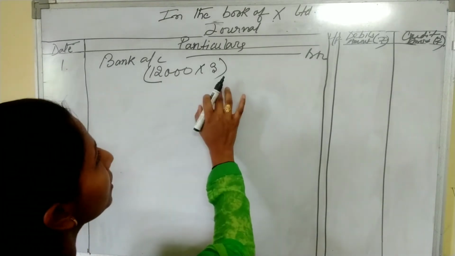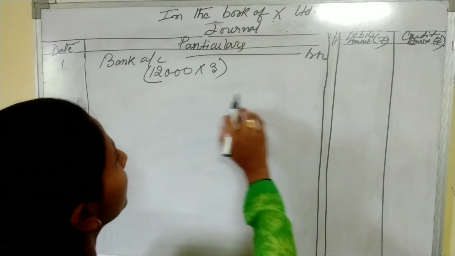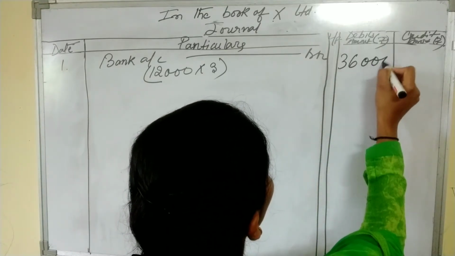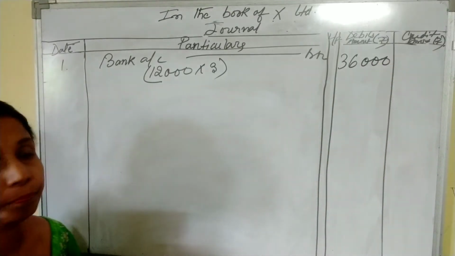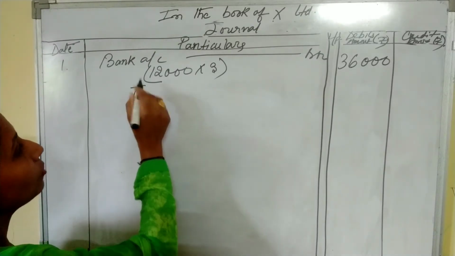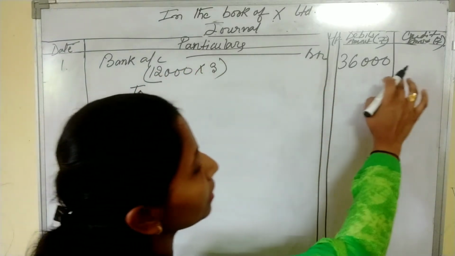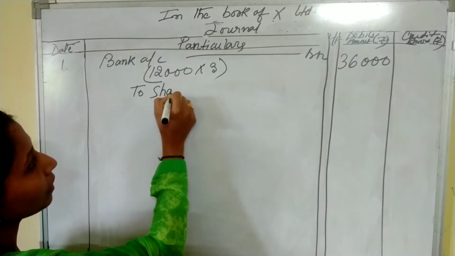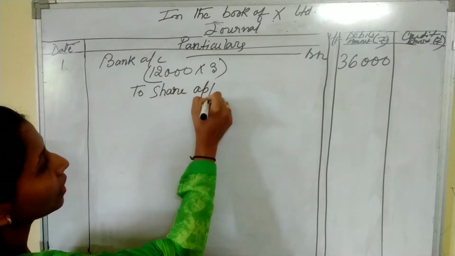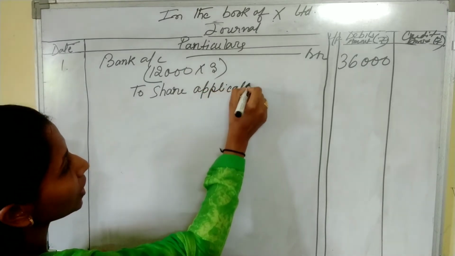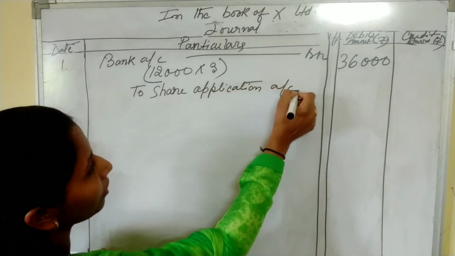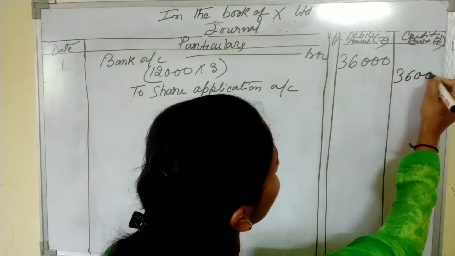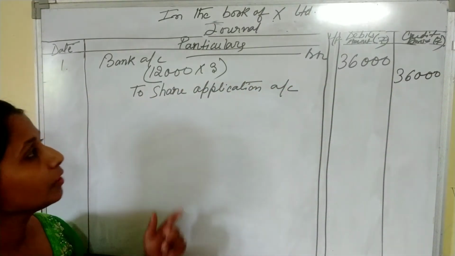So 12,000 multiplied by 3 is 36,000. The amount so received, that is 36,000, is against application money. So we will credit share application account. 12,000 into 3, 36,000. This is the first journal entry.